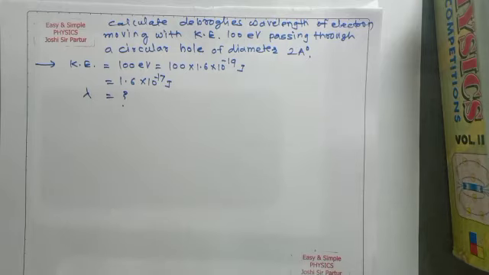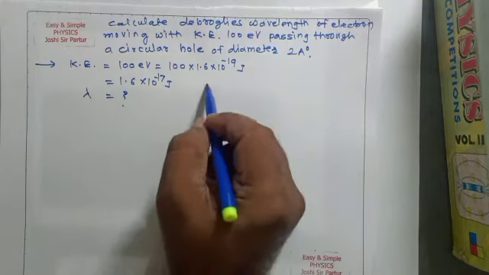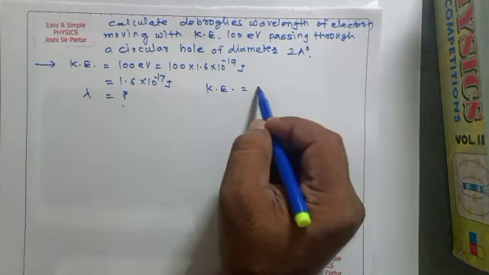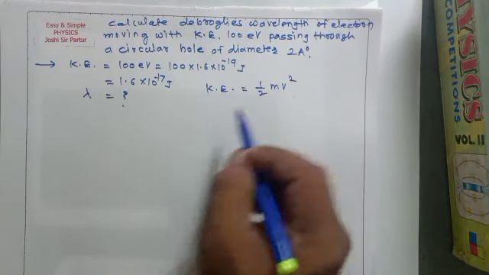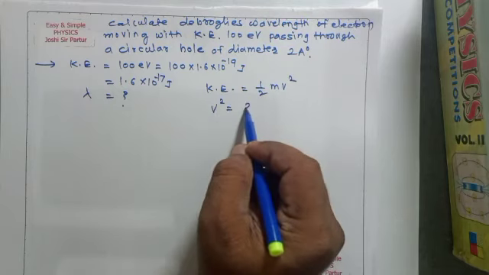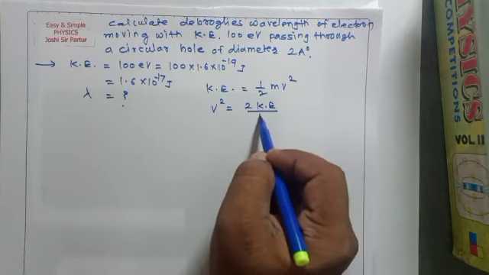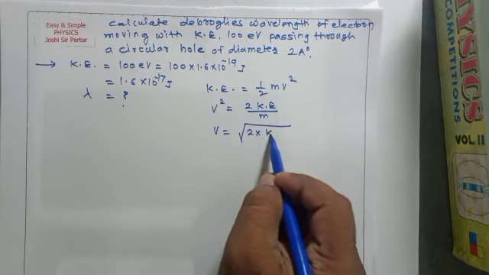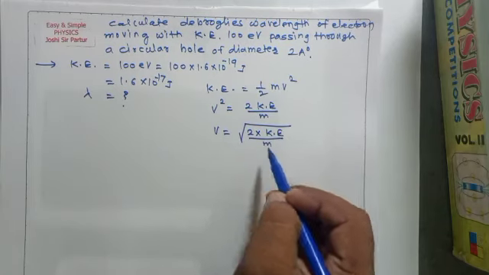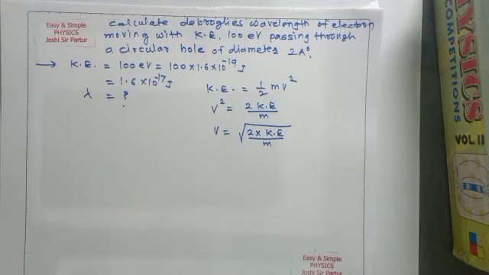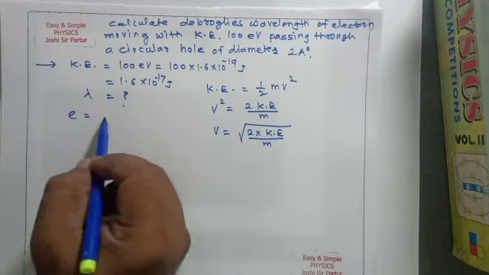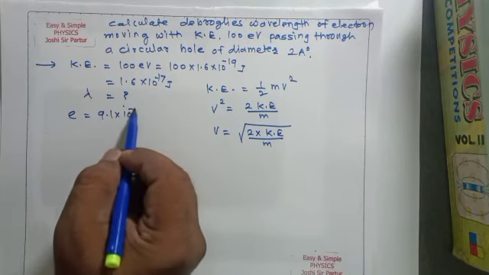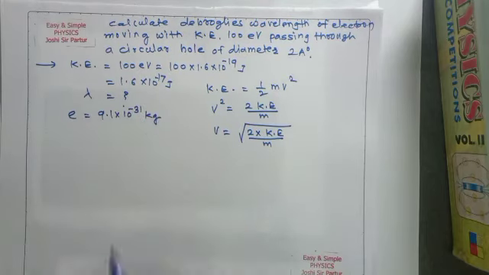So we know the kinetic energy. For finding velocity, the kinetic energy of a particle will be half mv square. So v square is equal to 2 times kinetic energy upon m, and v is equal to square root of 2 times kinetic energy upon m. For an electron, the mass of electron will be 9.1 into 10 raised to minus 31 kg.